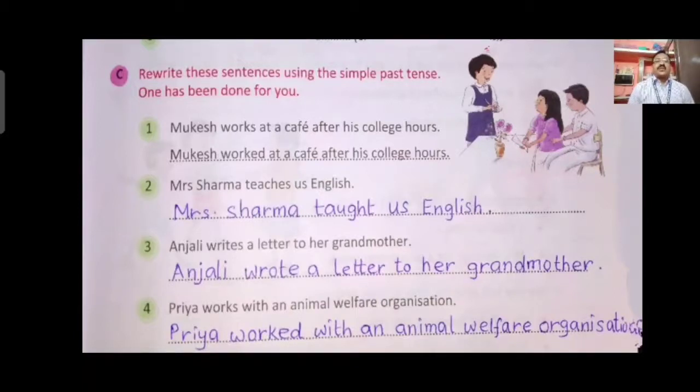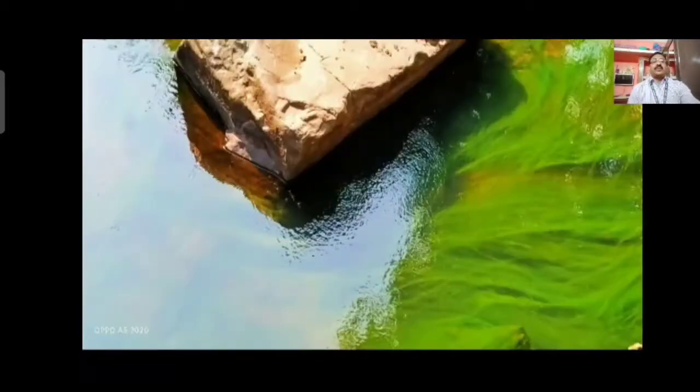Third one, Anjali writes a letter to her grandmother. Writes past tense is wrote. So sentence will be Anjali wrote a letter to her grandmother. Fourth one, Priya works with an animal welfare organization. Works past tense is worked, ed. Priya worked with an animal welfare organization. Bit number C is over. This lesson is over children.